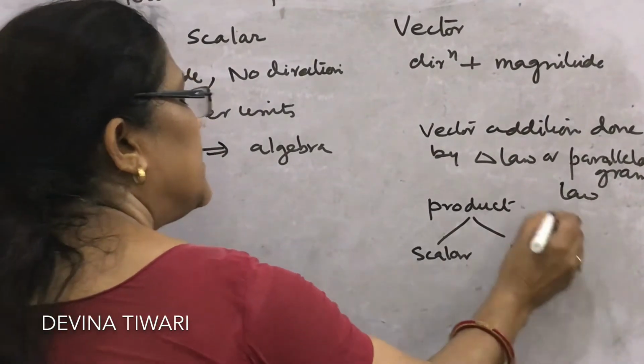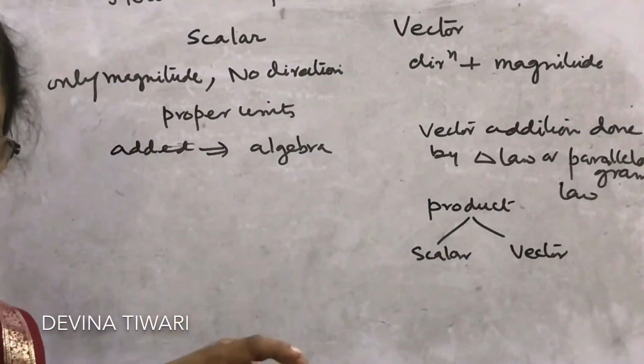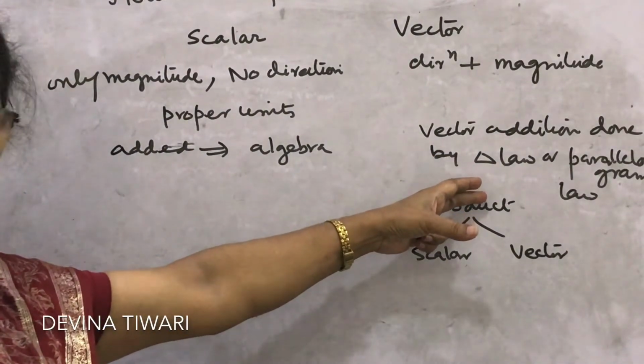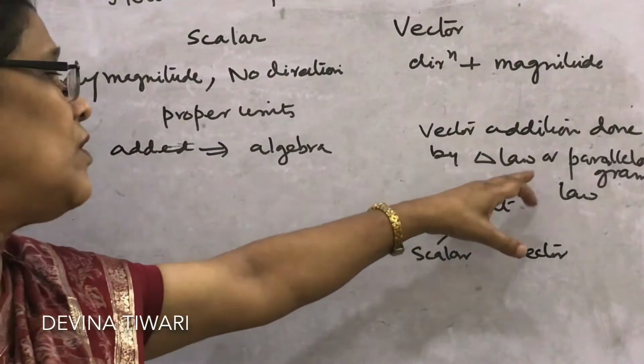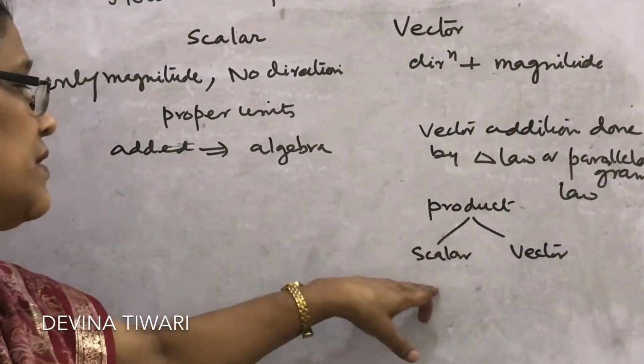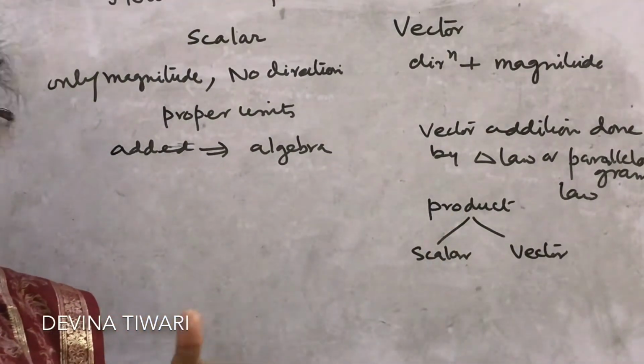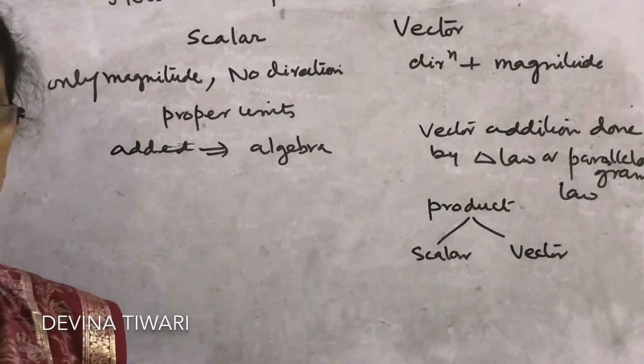We will discuss later on. Addition and subtraction of vectors follow the triangle law or parallelogram law, and the product may be scalar or vector as per the product. We will discuss dot product and cross product later on.